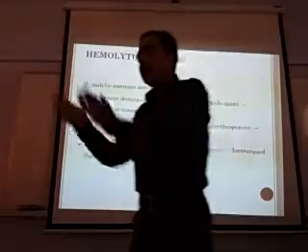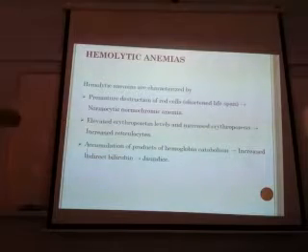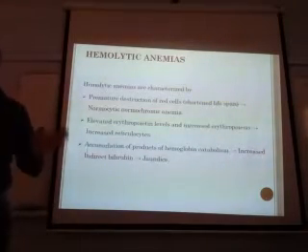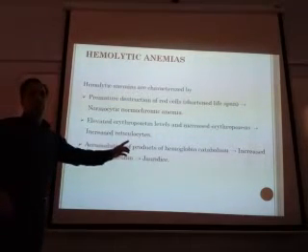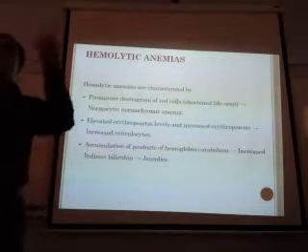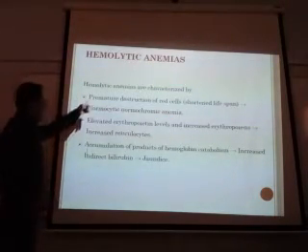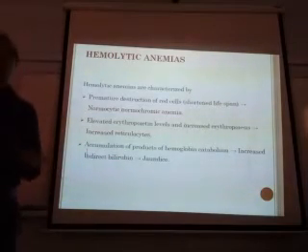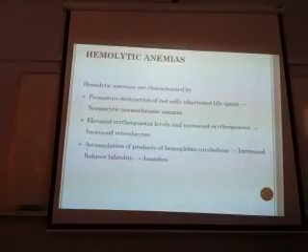Second, when the RBCs are destroyed, what will happen now? Hemoglobin will be released. So what will happen to this hemoglobin? There will be increased catabolism leading to increased formation of bilirubin. This will be indirect bilirubin. So indirect bilirubin will cause jaundice. So these are the two things: more destruction, more formation of bilirubin. Then the body has to compensate. The body will not sit idle; it will try to compensate.